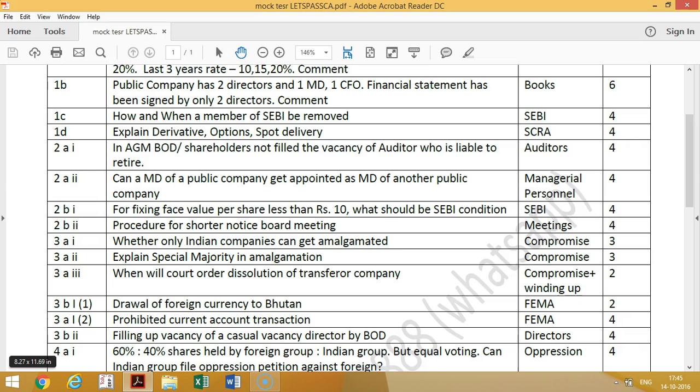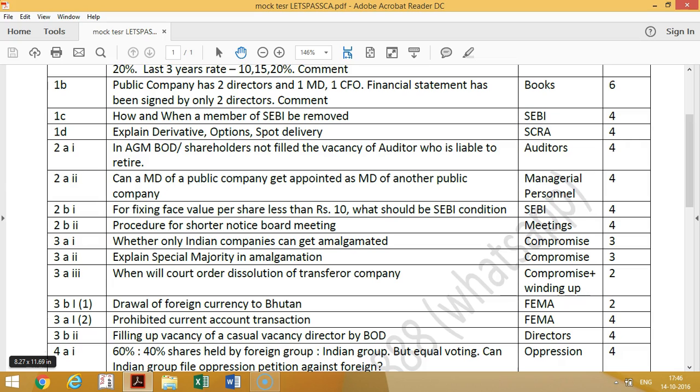Then we will move to the second question, from the auditors chapter. In the AGM, the board or the shareholders did not fill the vacancy of the auditor; who is liable to retire? If the auditor vacancy is not filled, the existing auditor will continue, because there is something called conclusion of the AGM. The auditor retires only from the date on which the AGM is concluded. So if the vacancy is not filled, the AGM itself is not getting concluded.